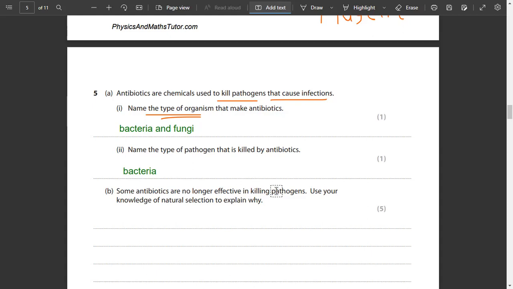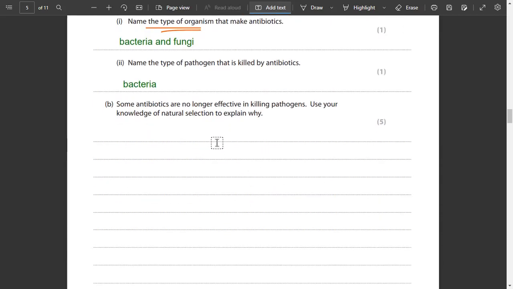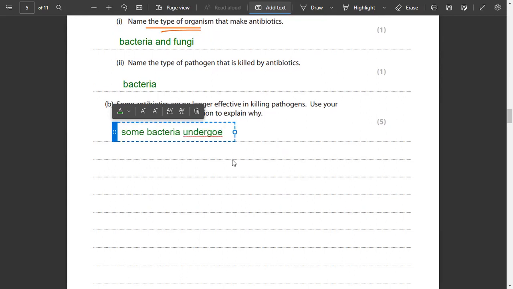Some antibiotics are no longer effective in killing pathogens. Use your knowledge of natural selection to explain why. They are saying that some antibiotics are no longer effective in killing pathogens. This is not related to this chapter. We'll be studying this later on. But remember that some bacteria undergo mutation. What is mutation? A change in the genetic material. When a bacterium undergoes mutation, its genetic structure changes.